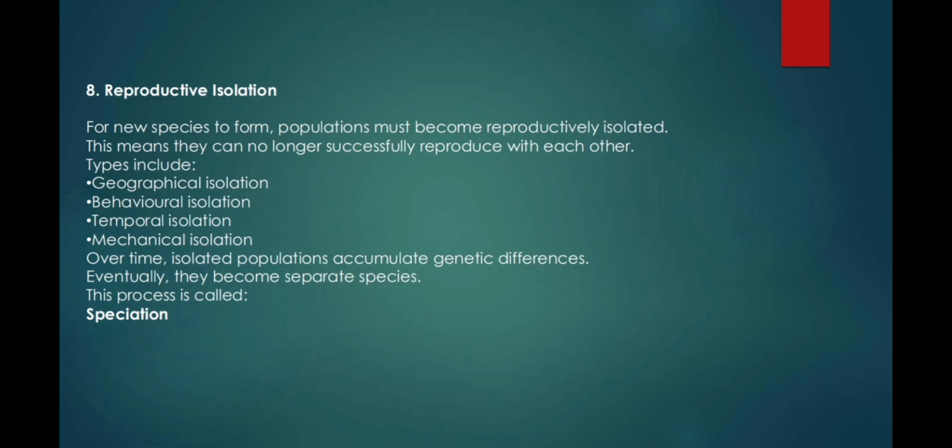Number 8, reproductive isolation. For new species to form, populations must become reproductively isolated. This means they can no longer successfully reproduce with each other. Types include geographical isolation, behavioral isolation, temporal isolation, mechanical isolation. Over time, isolated populations accumulate genetic differences. Eventually, they become separate species. This process is called "speciation".